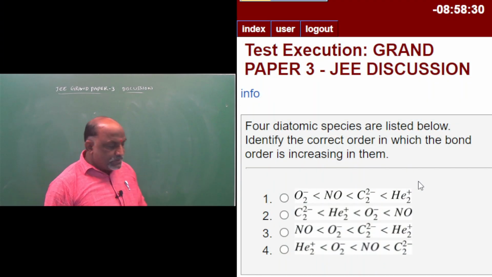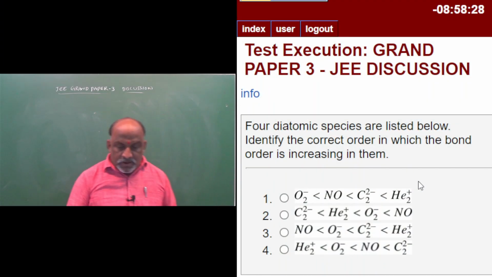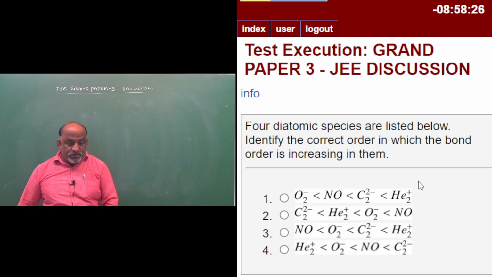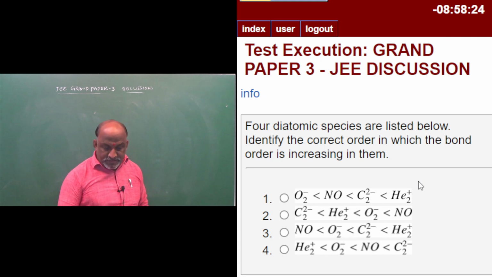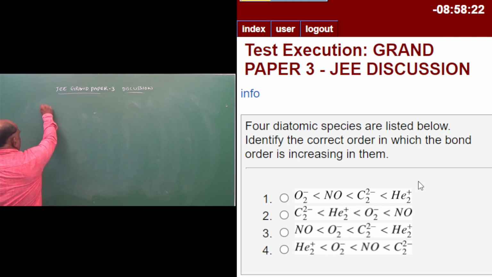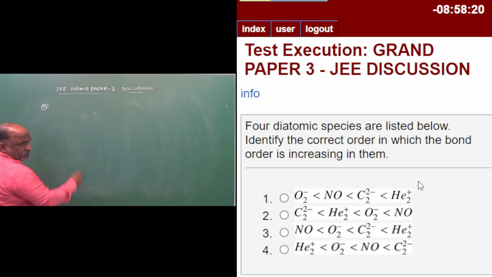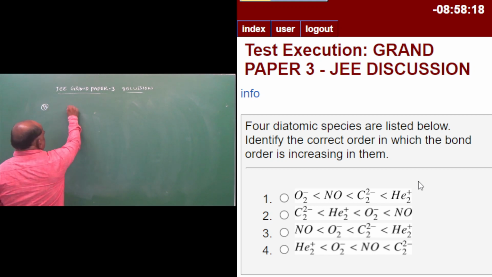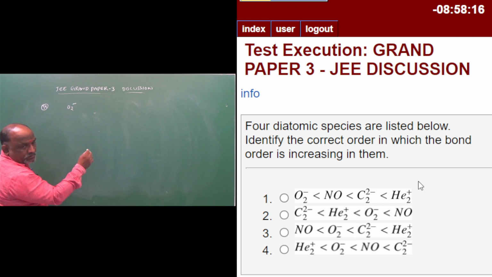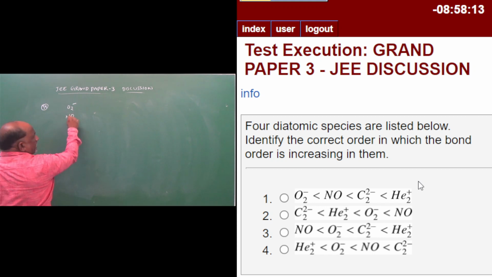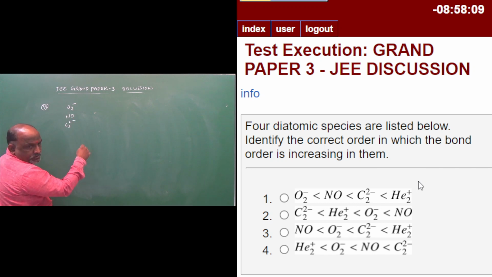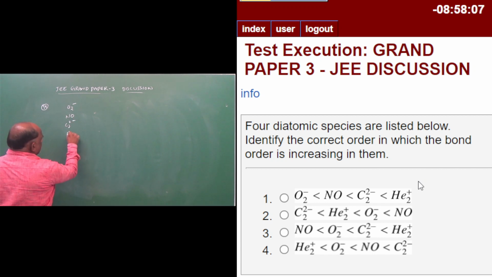Four diatomic species are listed below. Identify the correct order in which the bond order is increasing in them. Given: O2 minus, NO, C2 2 minus, and last is He2 plus.